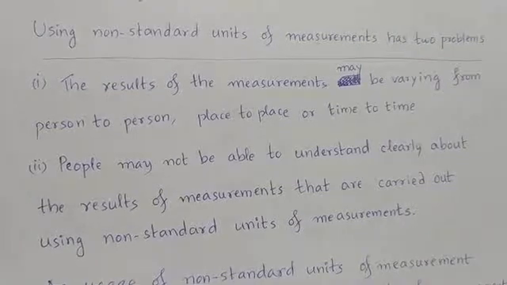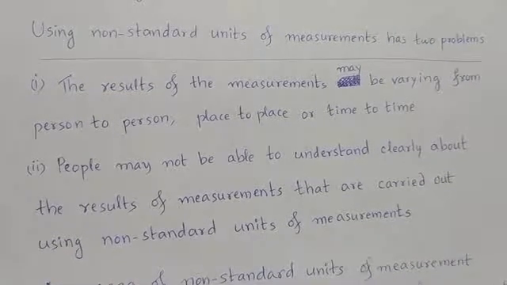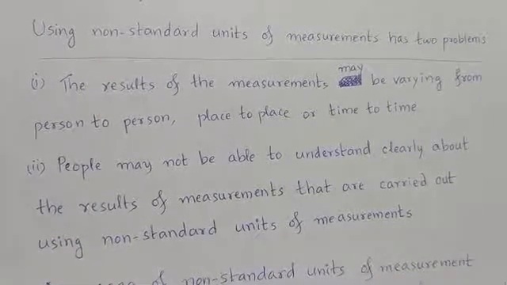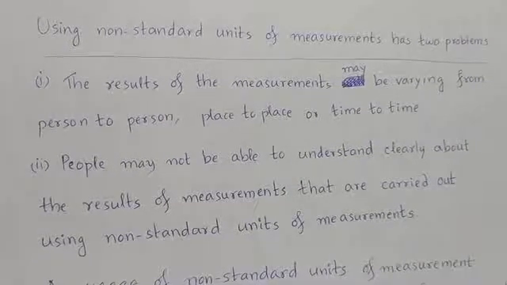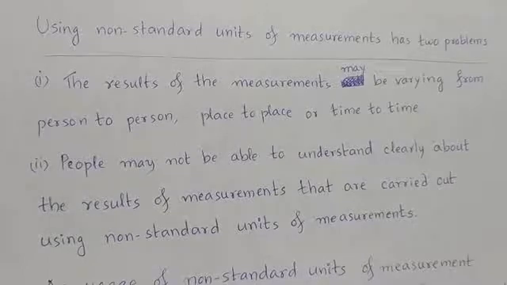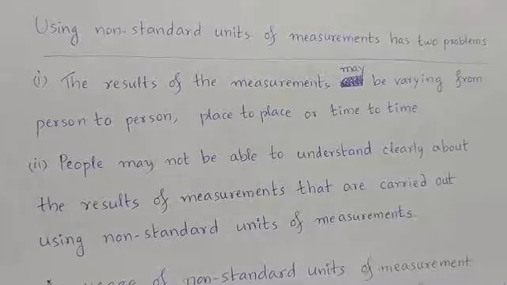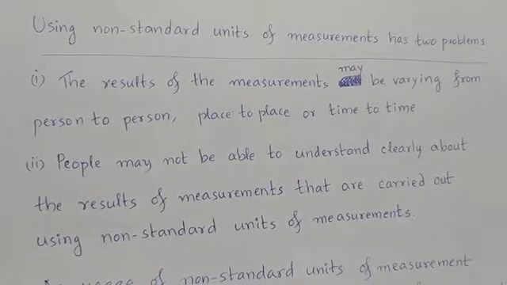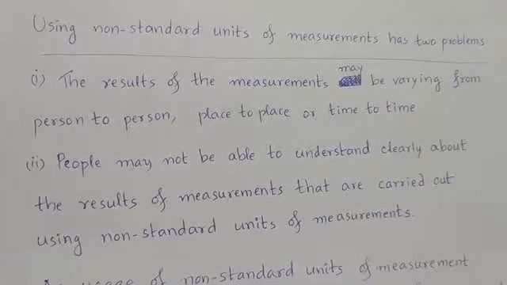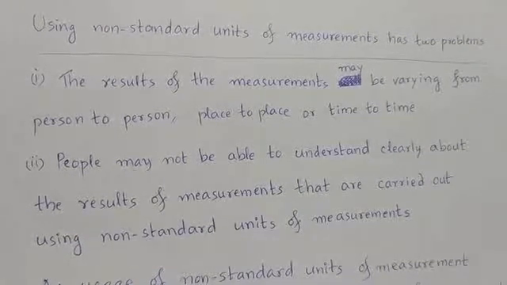Using non-standard units of measurement has two problems. Already we have discussed the first one: the results of the measurements may vary from person to person, place to place, or time to time. And people may not be able to understand clearly the results of measurements carried out using non-standard units.